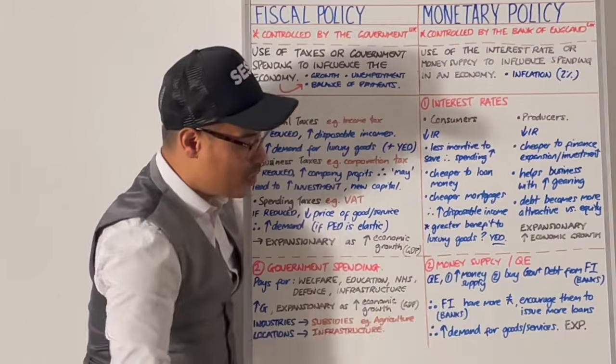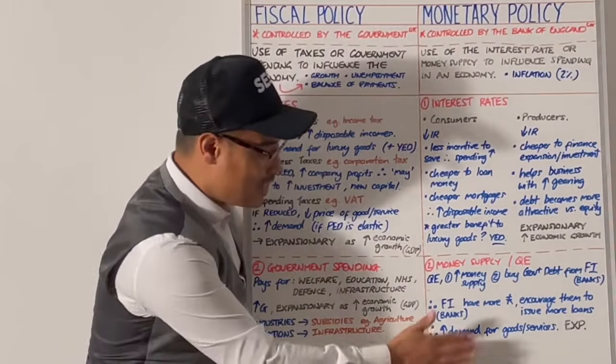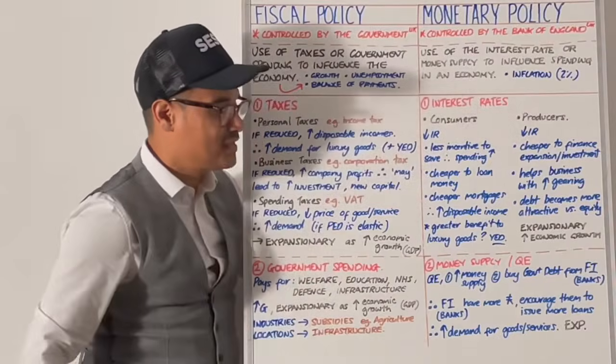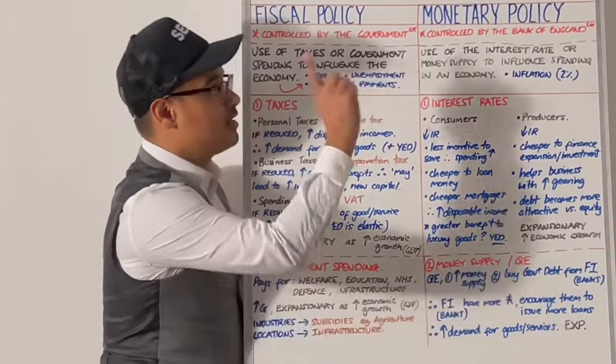And if they issue more loans, then that hopefully leads to expansion, to spending, to investment. And that increases demand for goods and services. And that's why QE, or expanding the money supply, is expansionary monetary policy.